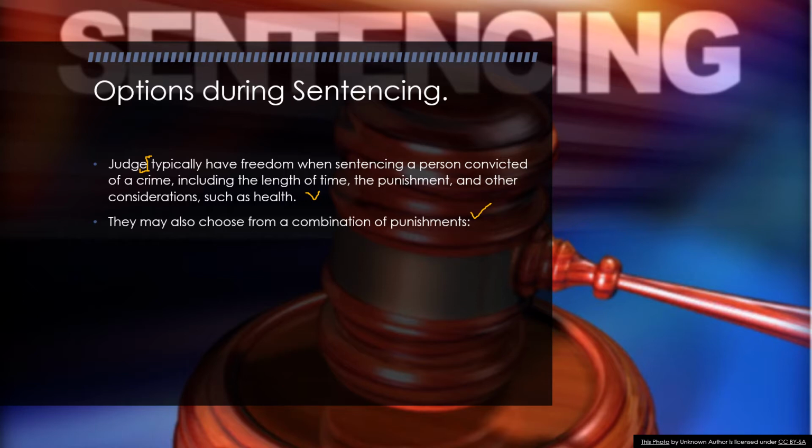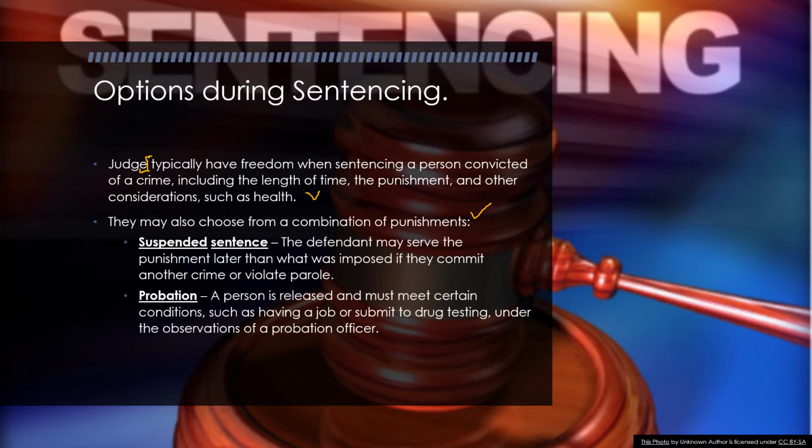So let me go over some of the different punishments that are out there. A suspended sentence: the defendant may serve the punishment later than what was imposed if they commit another crime or violate parole. So this means people are given a little bit of a chance to make some changes before they're sentenced. But if they don't change their ways, they will be sentenced.